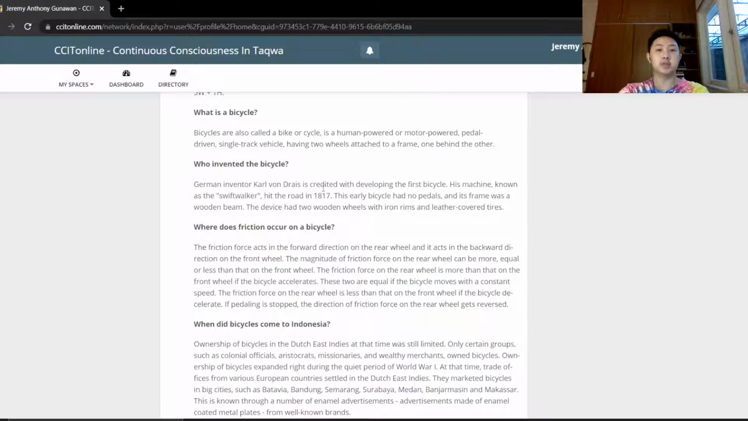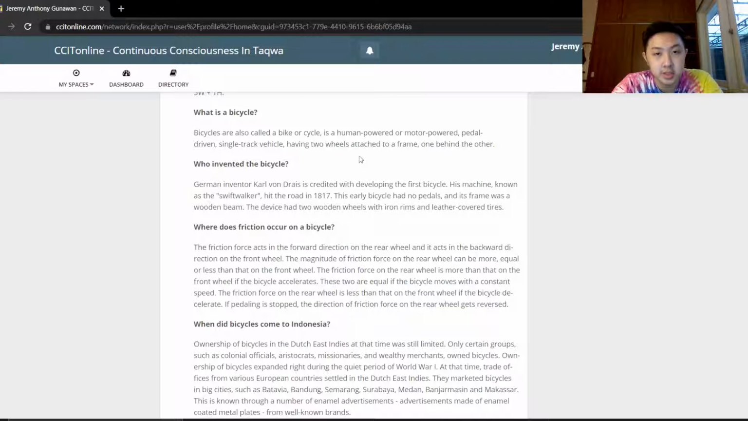So the next question is, who invented the bicycle? The first ever inventor of the bicycle was the German inventor Karl von Drais. He invented a machine called Swift Walker, which hit the road in 1817. His invention had no pedals, and its frame was a wooden beam, and the device had two wooden wheels with iron ribs and leather covered tires. As time goes on, it leads up to the bicycle we have nowadays, which is a regular two-wheeled bike, and it improves on its efficiency and its effectiveness.